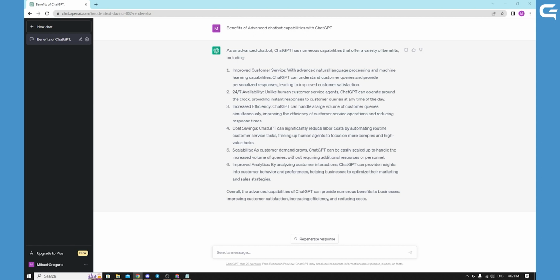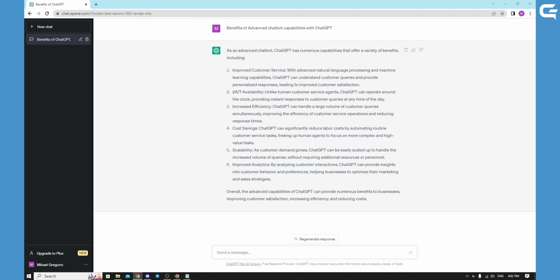Another key feature of advanced chatbots is contextual awareness. ChatGPT's contextual awareness capabilities enable the chatbot to understand the context of a conversation and provide relevant responses based on the user's previous interaction. This means that the chatbot can remember previous conversations and use that to provide more personalized and accurate responses.